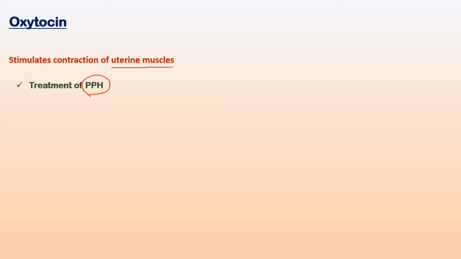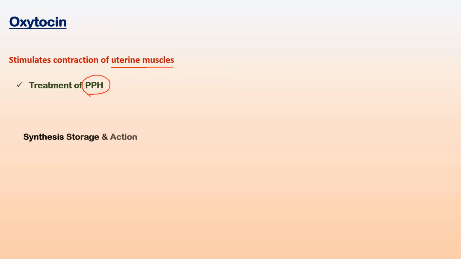Now first let us have a discussion about the oxytocics. So these oxytocics are the drugs that have the power to stimulate the contraction of uterine muscles. Use of these oxytocic drugs for the treatment of PPH, that is postpartum hemorrhage, is one of the enduring achievements of our modern science.